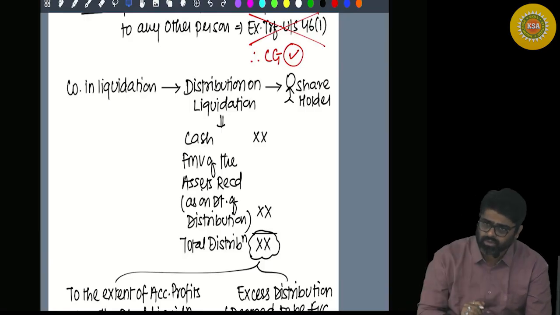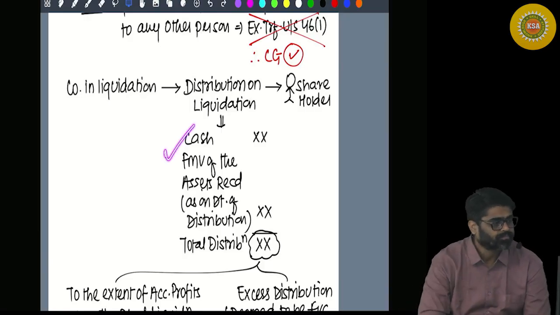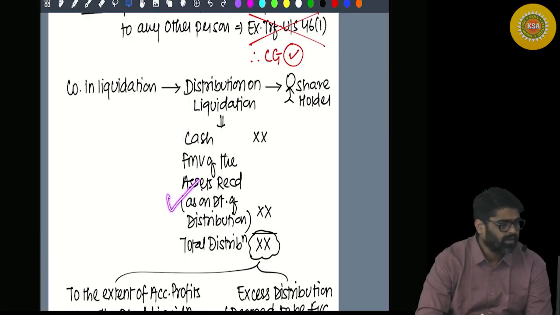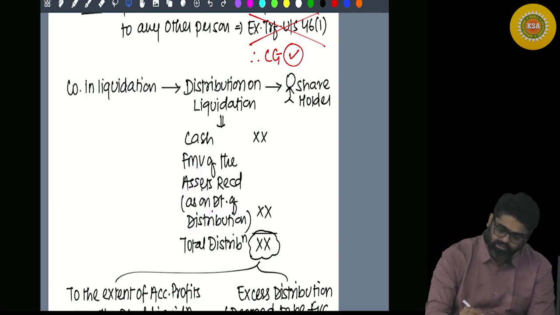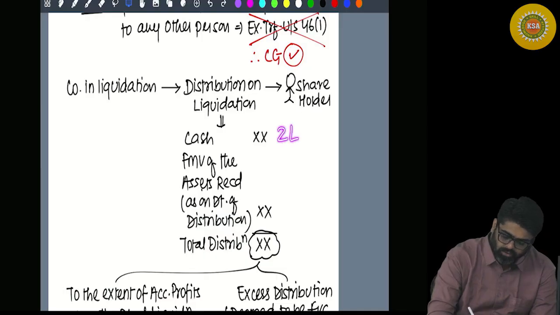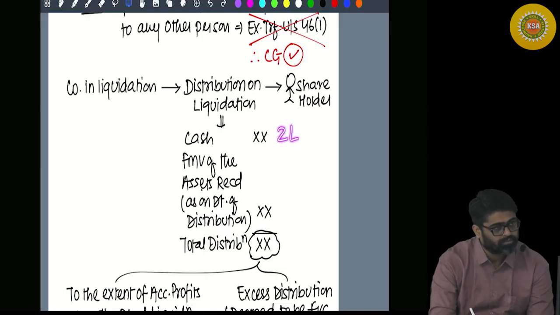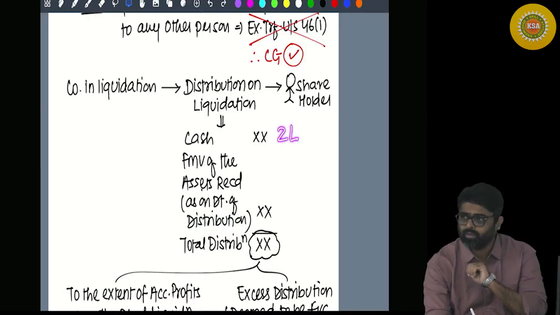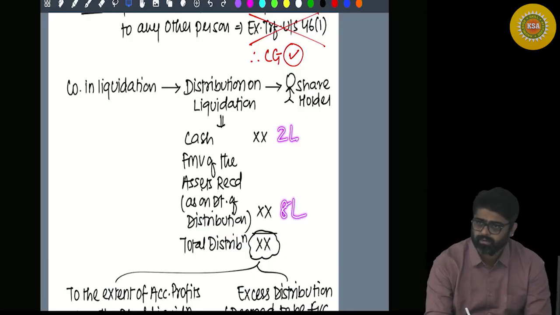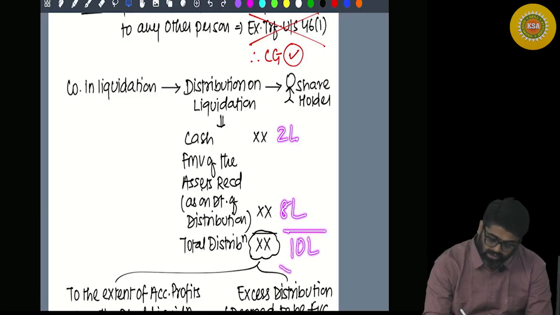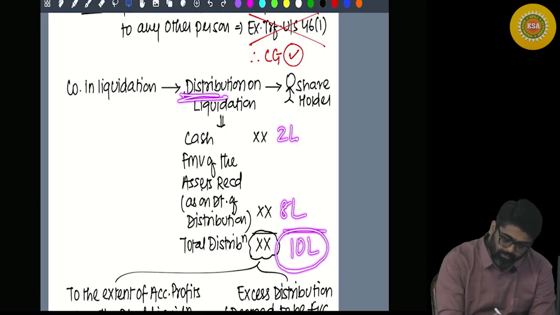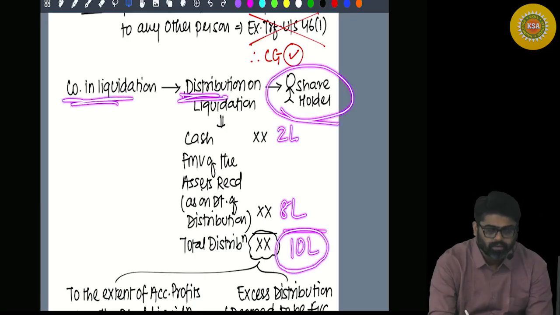So you are a shareholder, okay? You are receiving what? Cash. And you are receiving assets. So you will have to take the fair market value as on the date of distribution. For example, you are getting cash of rupees 2 lakhs. And one asset you are getting whose fair market value is 8 lakhs. So total how much? Can I say total 10 lakh worth of distribution is happening by the company to the shareholder.